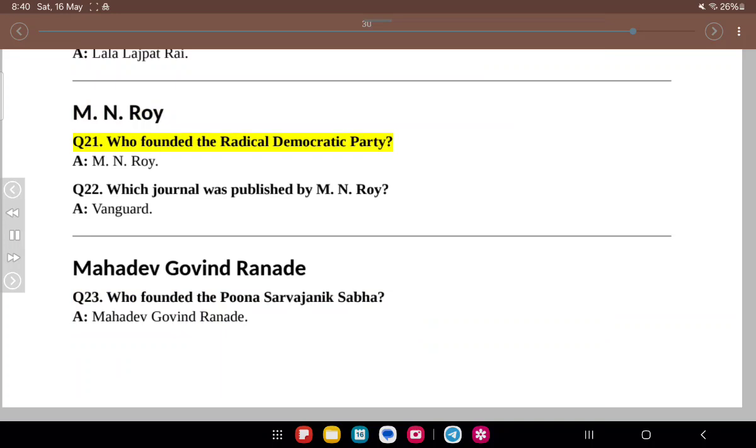M. N. Roy. Q21. Who founded the Radical Democratic Party? A. M. N. Roy. Q22. Which journal was published by M. N. Roy? A. Vanguard.